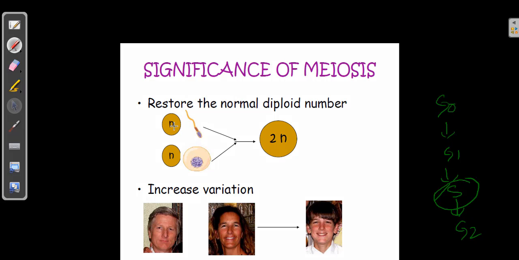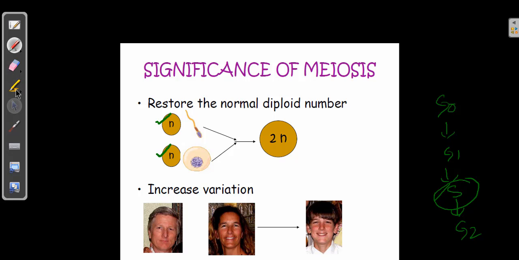The father's contribution will be a single set of chromosomes, and the mother's is a single set, and together they contribute to 2n. So this also makes sure that the offspring maintain the normal number of chromosomal sets.